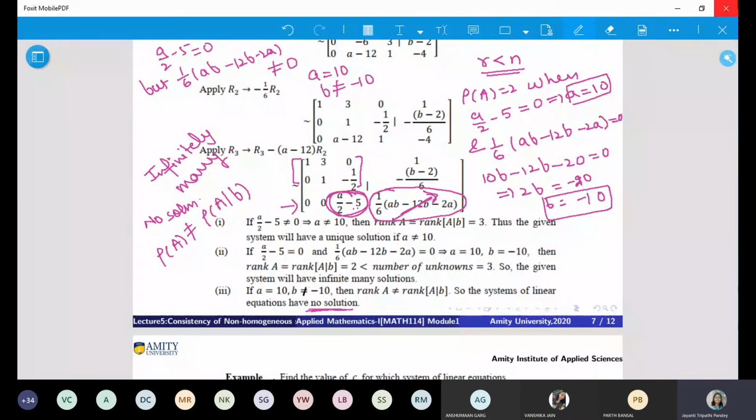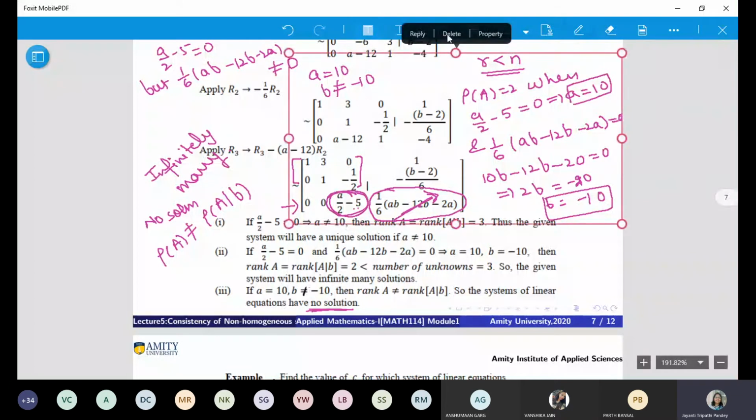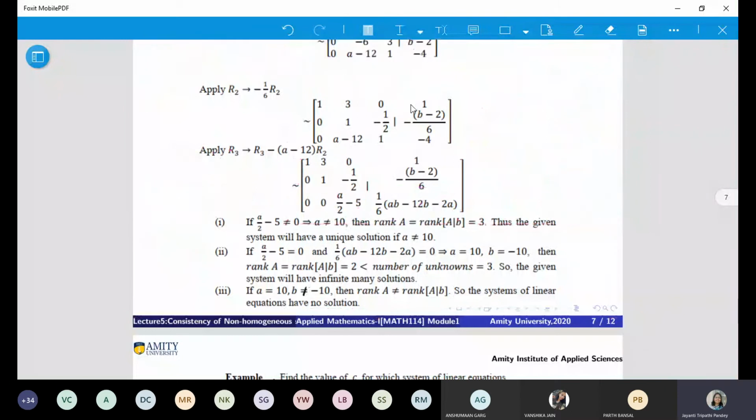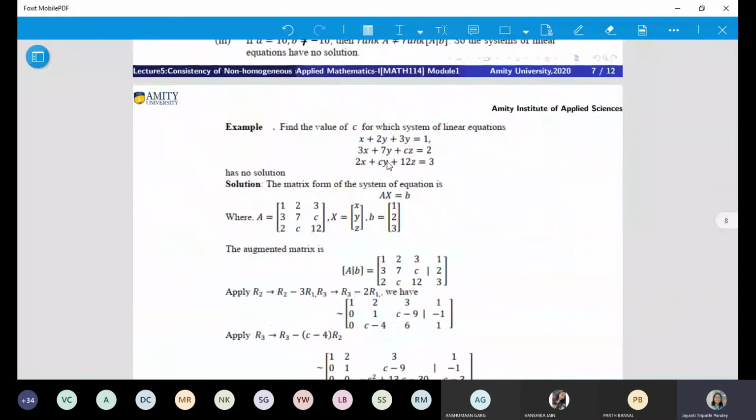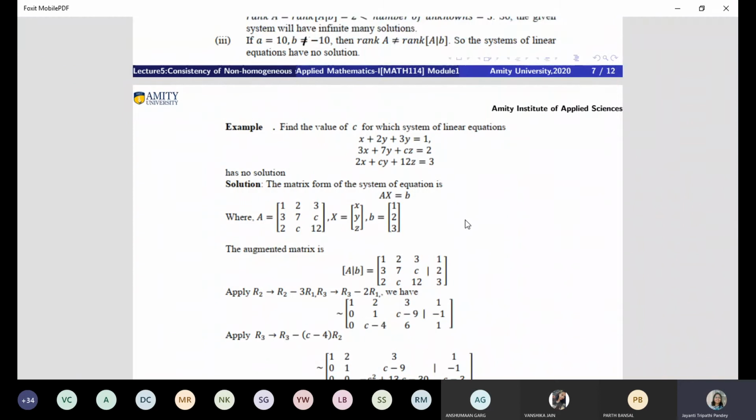So let's try and see the third example. I want you to solve this one. Find the value of C for which the system of linear equations has no solution. I'm giving you 2 minutes. I want you to solve this.